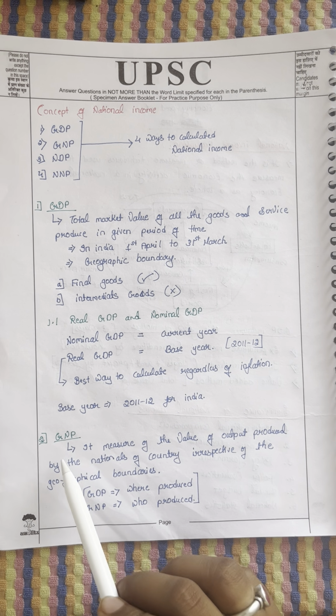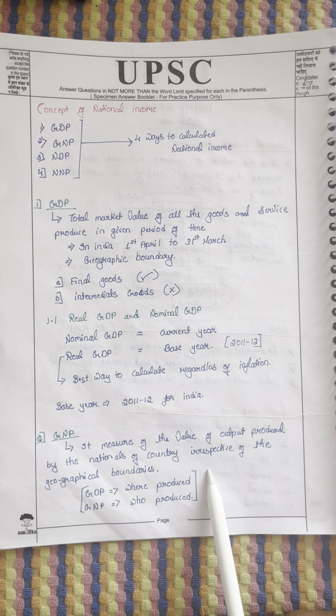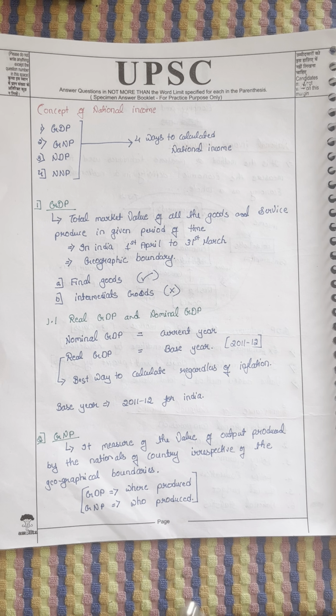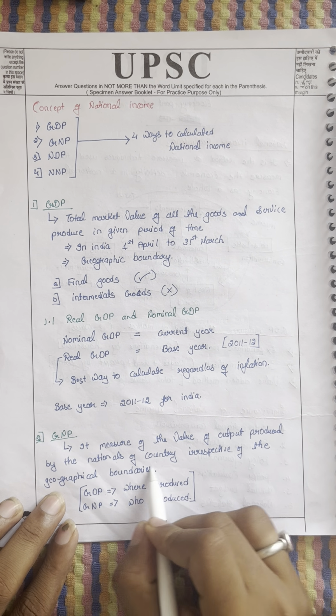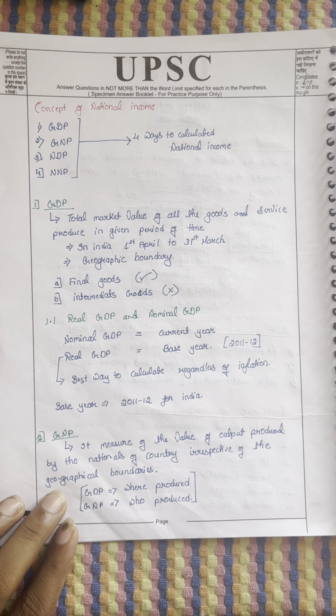In gross national product, we consider who is producing, not where. It means if you are a citizen of India and you are getting income in USA, it is calculated in India's GNP, but not GDP, because you are working outside the country. But you are a citizen of India, so it counts in GNP. Simple thing: GDP equals where it is produced, in India. GNP is who produced it: Indians.